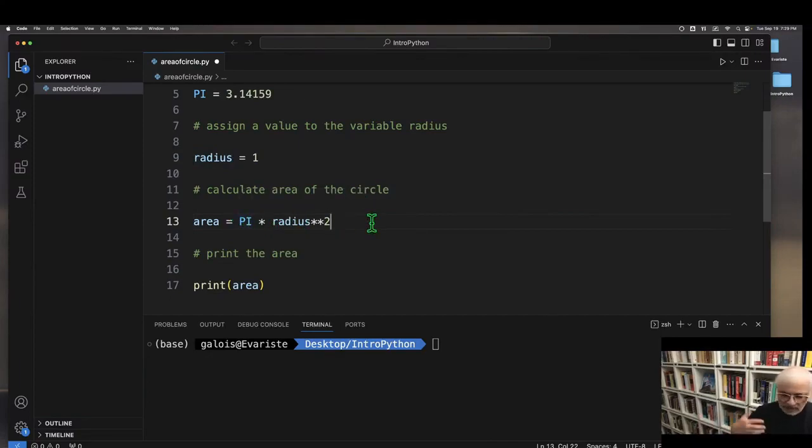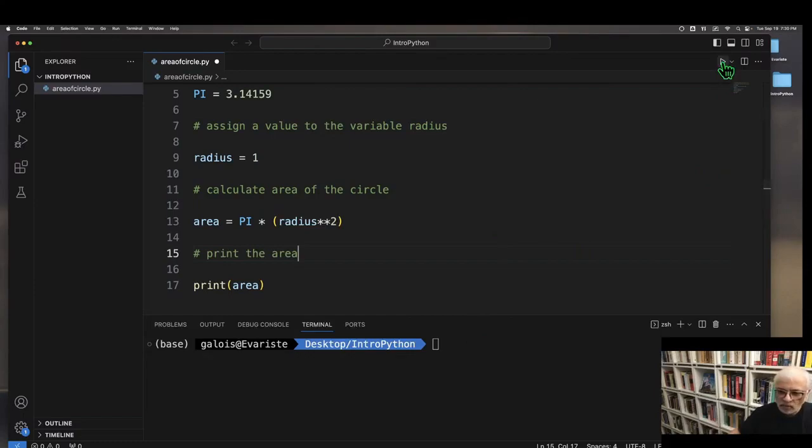Now I always forget PEMDAS and I forget the order of operations. So whenever possible, to disambiguate, I just use parentheses. And that just makes it crystal clear that we're going to raise the radius to the second power, and then we'll multiply pi times that particular unit. All right, so now we've written the program.